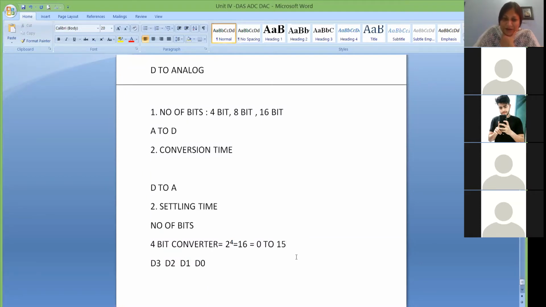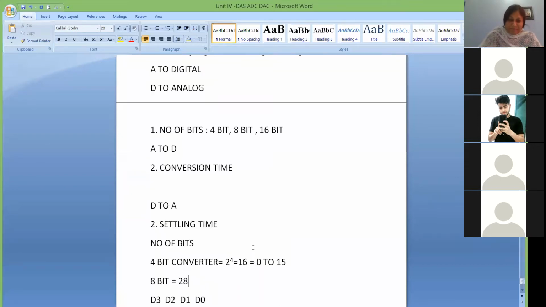And if you have an 8-bit converter, then how many levels will there be? 2 raised to 8. That is how much?